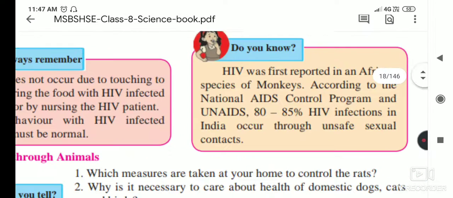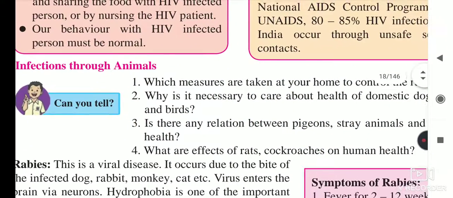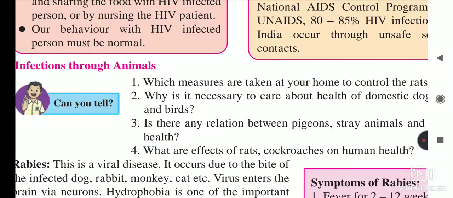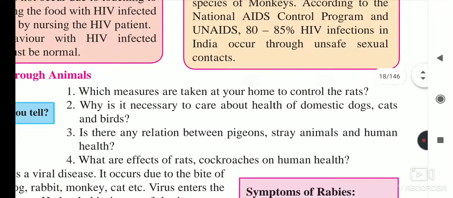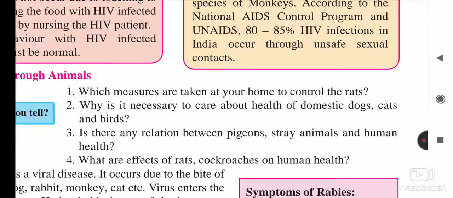Now we will move towards infection through animals. We have just seen infection due to mosquitoes and some diseases, swine flu and AIDS. Now we will see infection through animals. Some questions are given here. Which measures are taken at your home to control rats?